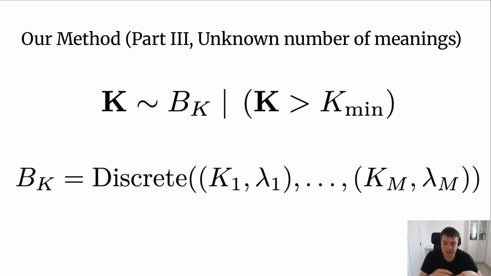And then if we have seen, for example, 3 different meanings in our sampling process, then we say, well, it's 3 with probability something, which came out of Bayes' rule, 4 with some probability, 5 with some probability, and so on. Obviously, it cannot be less than 3 because we have already seen 3. So the idea here is to use a hierarchical model where we apply Bayes' rule to a discrete distribution which learns the number of meanings that prompts have.